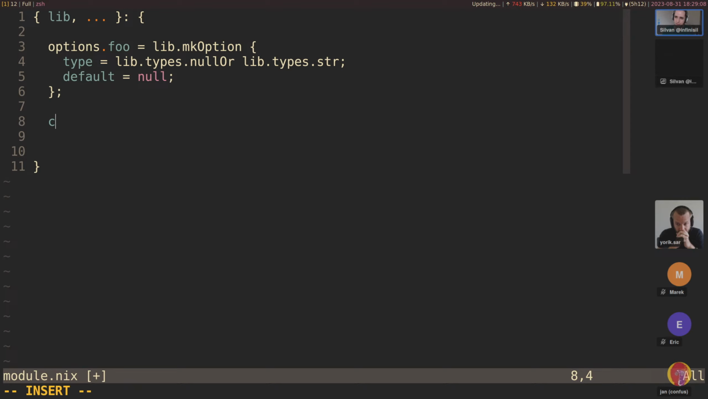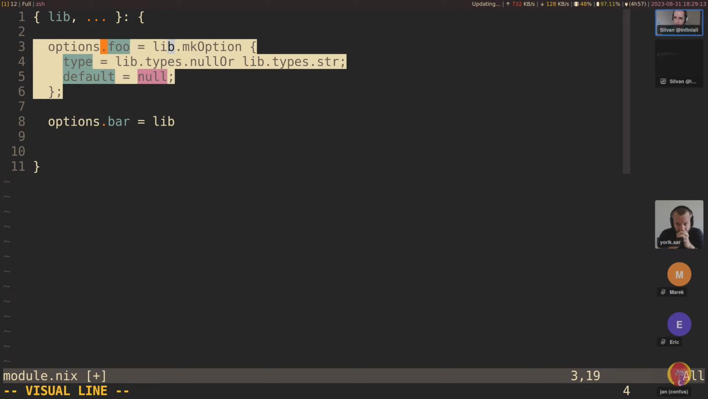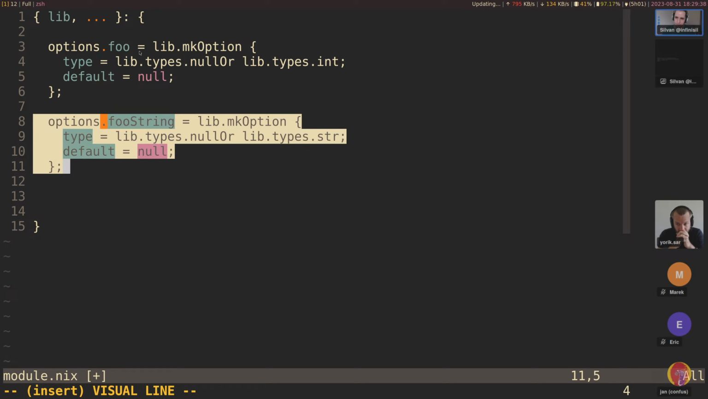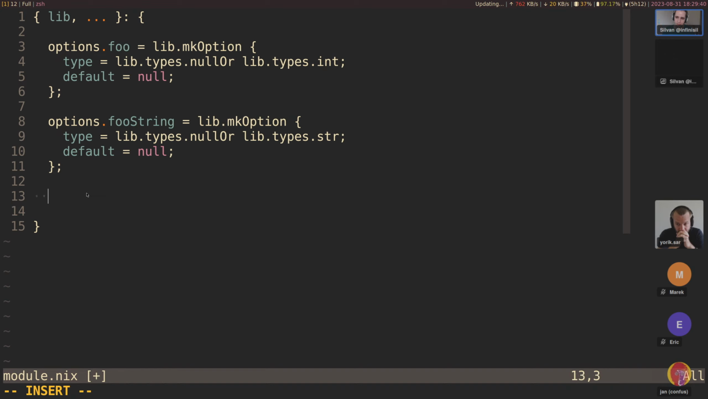Okay, let's say we have two options. Options.bar. Another one, I'm just going to copy this one. And bar. We have this, and let's also make this the same type. Let's change this one to an integer. All right, and this one is still a string, and then let's say foo, this is foo string. All right, and then now we want to assign foo string based on foo, which is just the stringified version of the number.